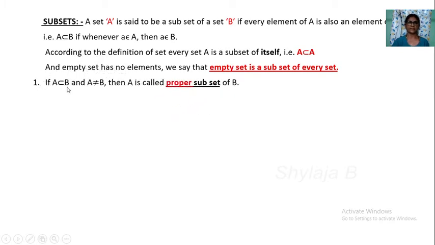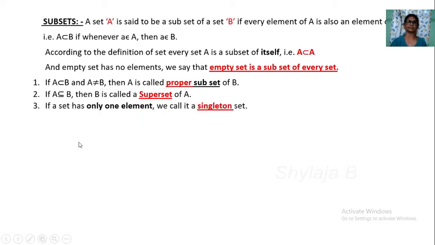If A is a subset of B and A is not equal to B, they are not equal sets, then A is called a proper subset of B. One more is there: if A is a subset of B and equal to B, A is a subset of itself, then B is called the superset of A.